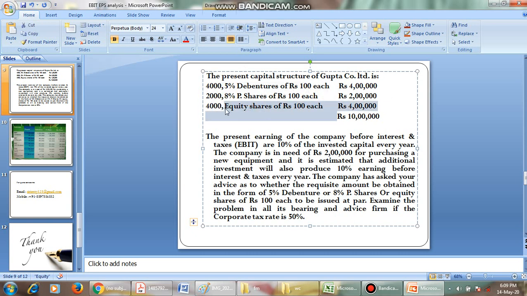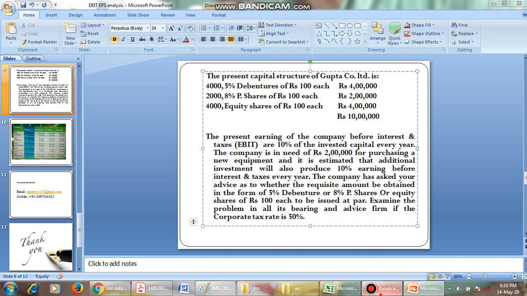We have 3 different alternatives, right? Which alternative should the company select? As we know, the corporate tax rate is 50%. So what we have to simply understand in this problem is that the company requires 2 lakh rupees.